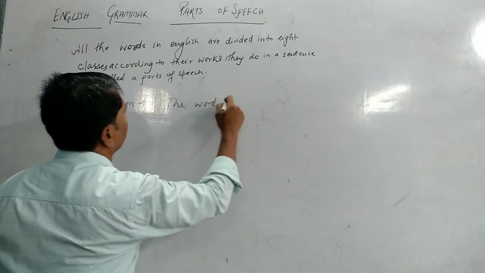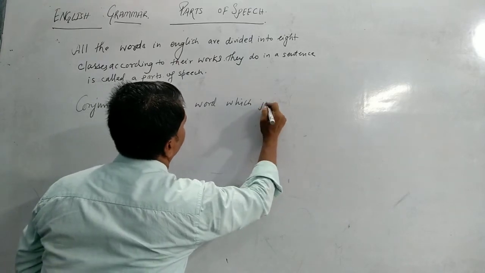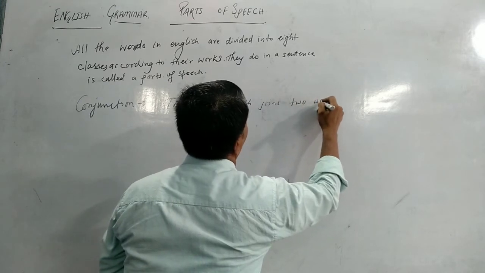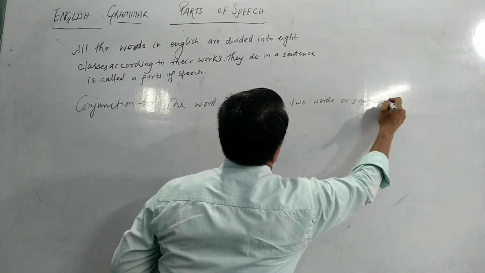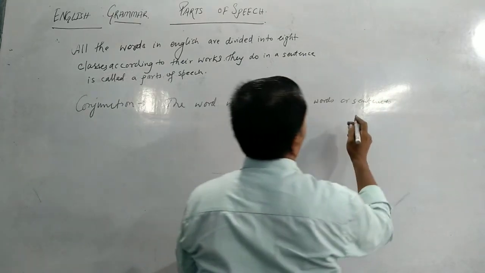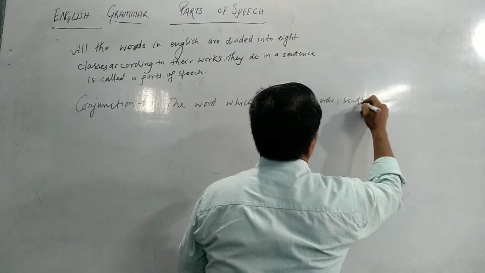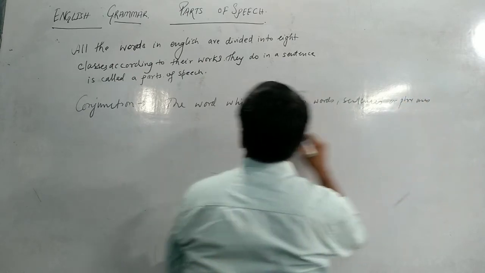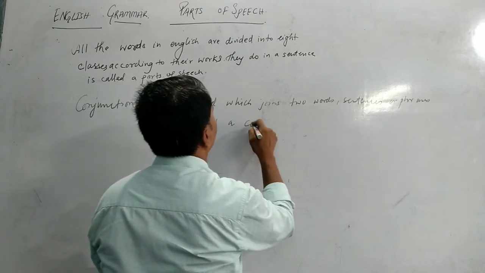The word which joins two words or sentences or phrases is called a conjunction.